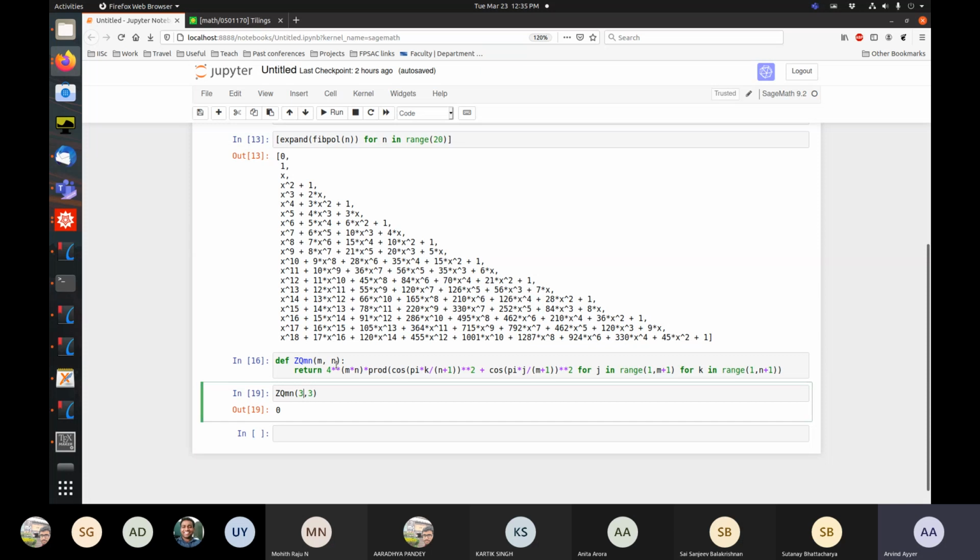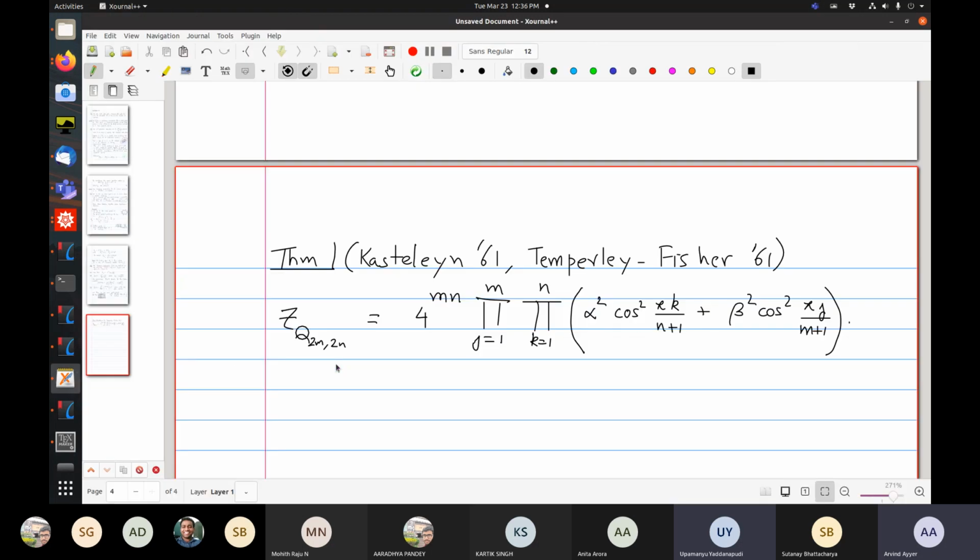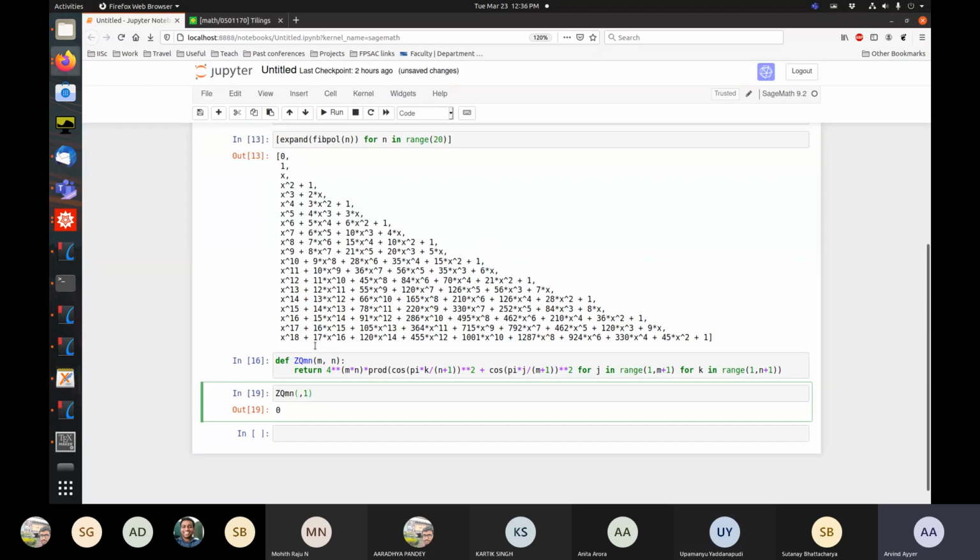Okay, so maybe we should just check this one. Let me take n equals 1. You need one of the indices to be odd, right? Also to be even. No, but I am taking this for 2m, 2n. Okay, my bad. That's my sudden worry. And I think I know what I made a mistake with. But let's just do this.